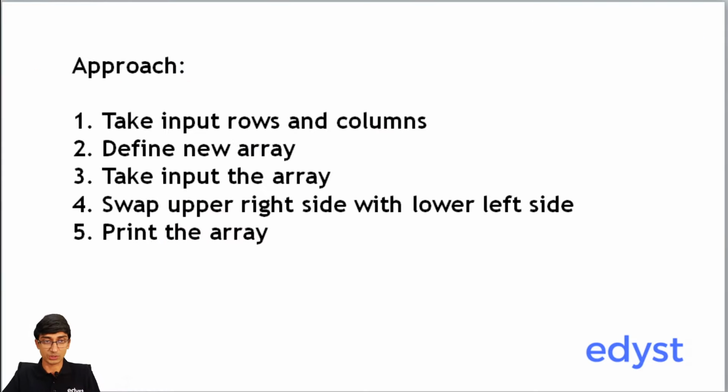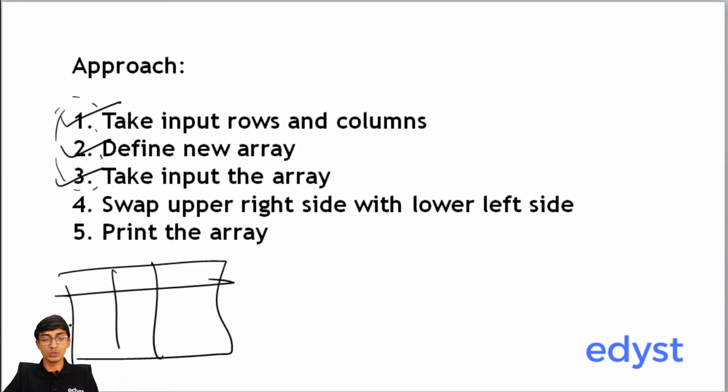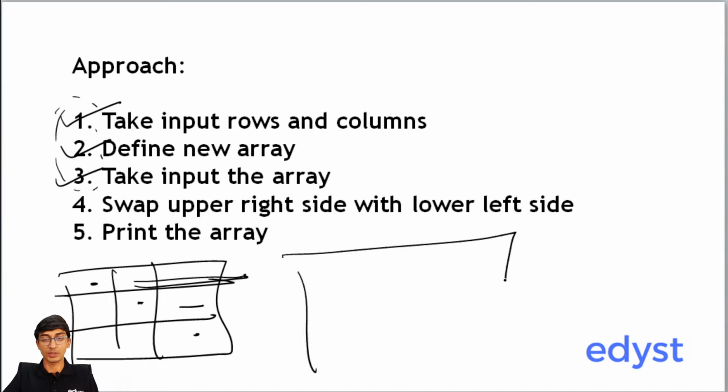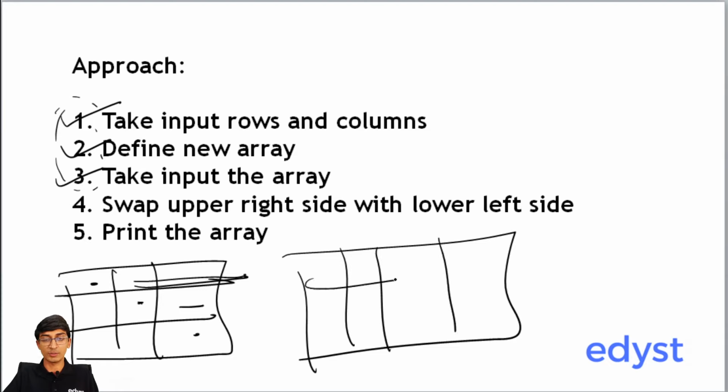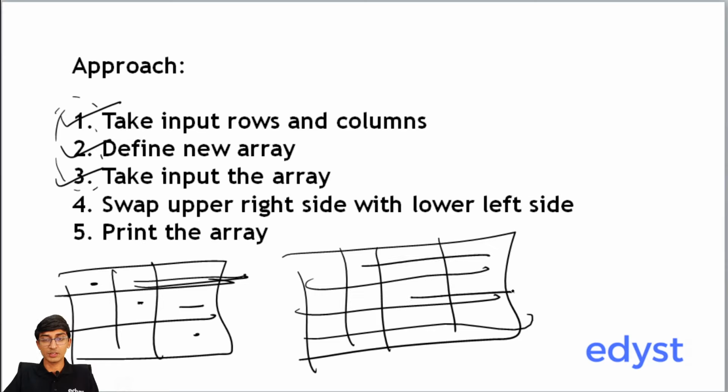The approach is as follows: we need to take input the rows and columns, define the new array, and take input the array. This we'll see in actual code. But once we have the array, let's say this is the 2D matrix, we are going to start from the first point. These diagonals don't ever change, but the numbers after that do. Let's say we had a 4 by 4, what we are going to do is this part, and this part.